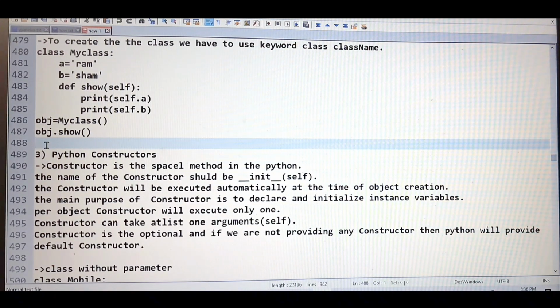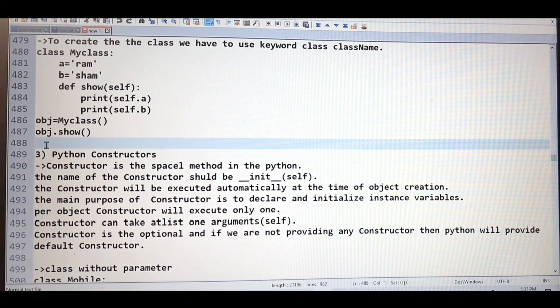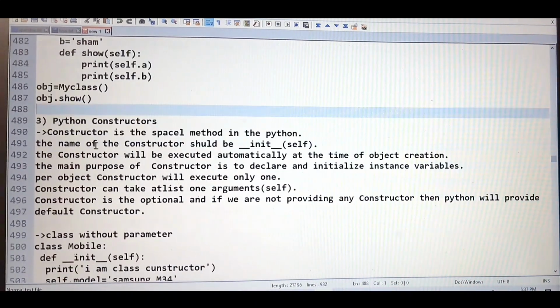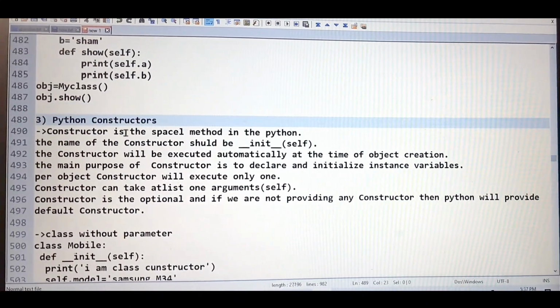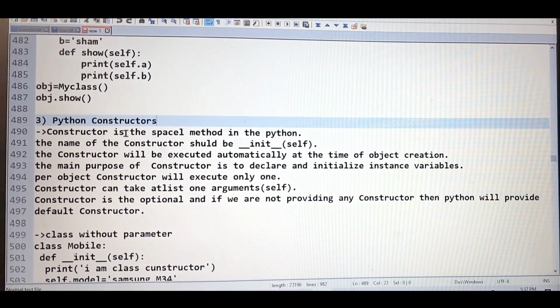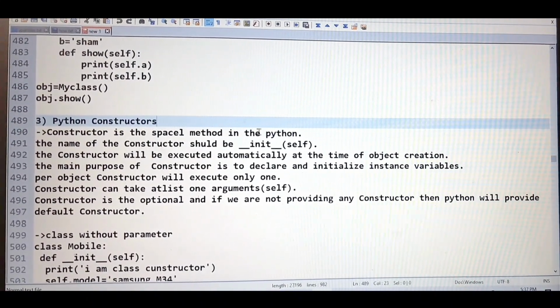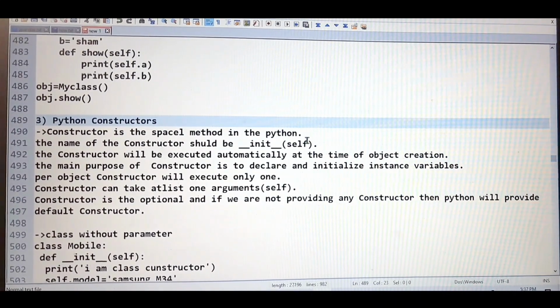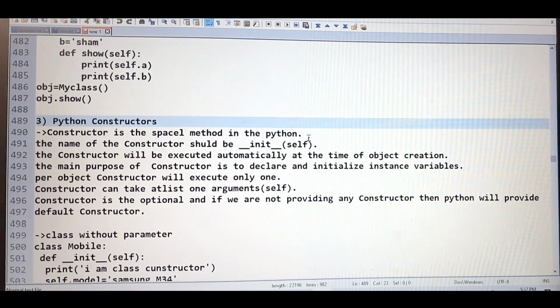But as I told you, there's one very important concept, the constructor, which comes inside the class only. So first, let me show you the definition: what is the Python constructor? The constructor is a special method in Python. See, constructor is nothing but a method only, but it is a special method. So what is the speciality?